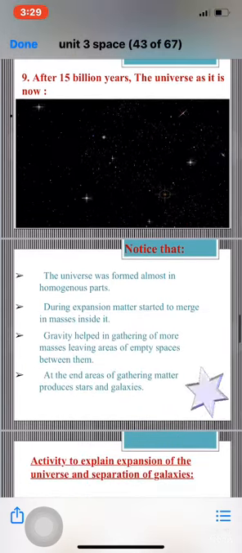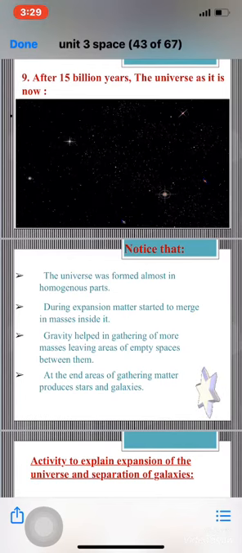Notice that the universe was formed almost in homogeneous parts. During the expansion, matter started to merge together in masses inside it. The gravity helped in gathering more masses, leaving areas of empty spaces between them.